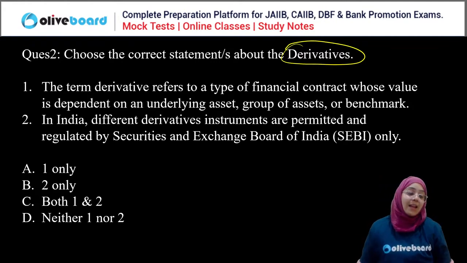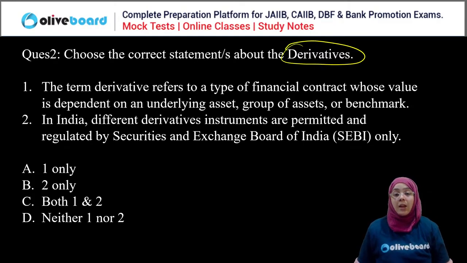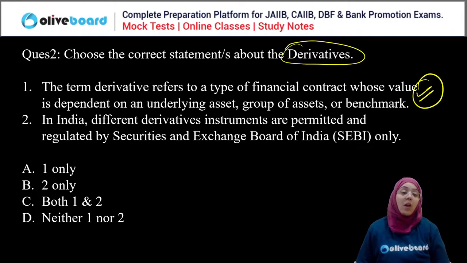Okay, so Lakshmi is saying A, Vivek is saying A, Kirti is saying C, Mohan is also saying C, Chandan is also saying C. So both the statements are correct, or only one is correct. So the first is clearly correct. There is nothing wrong in the first statement. All of you are not confused about the first statement, but the second statement you are all confused.